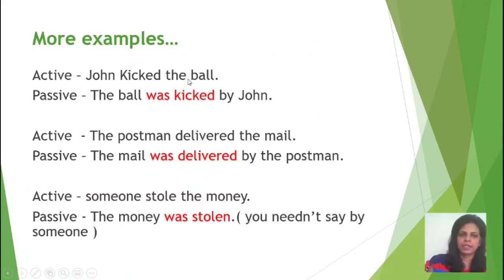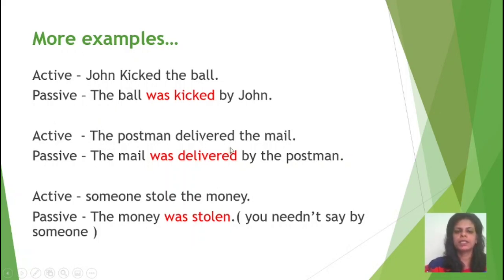More examples. John kicked the ball. The ball was kicked by John. Ball is the subject of the passive voice sentence. Was is the past tense of verb be, along with the past participle, and John is the object. The ball was kicked by John.